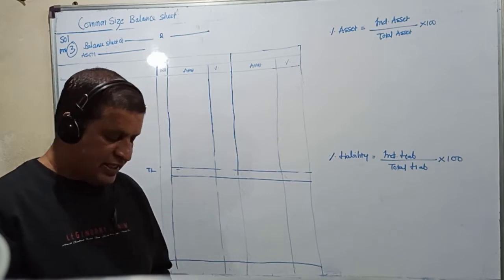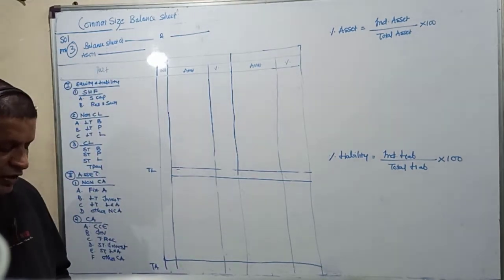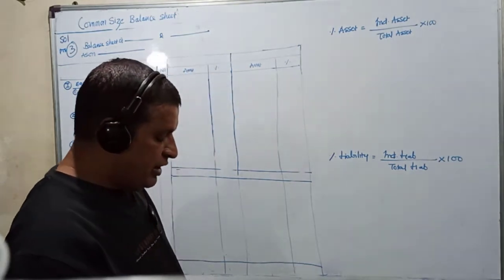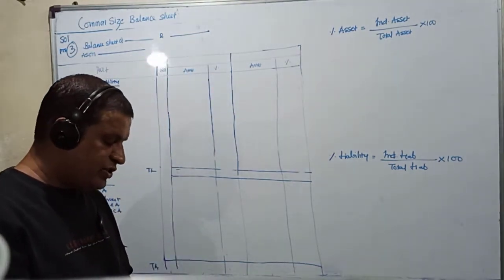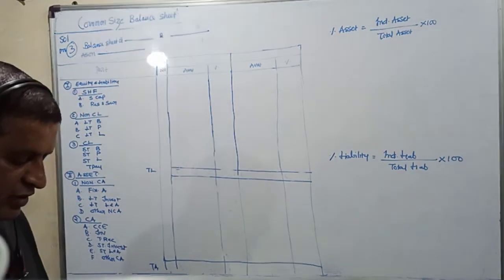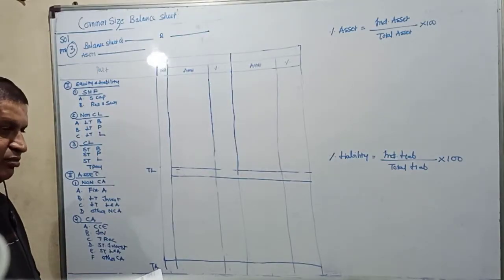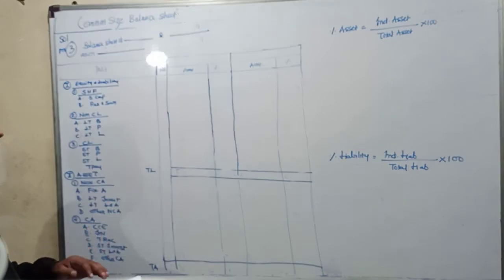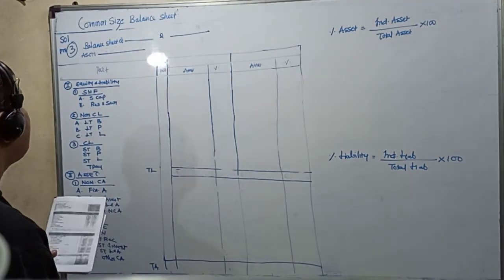Prepare a common size balance sheet, underline common size balance sheet, and comment on the financial position of A Limited and B Limited. The balance sheets of A and B Limited as on 31/3/14 are given below. Now, if you look at this, there are two different companies and the data is taken only for 1 year, the current year. So this is called inter-firm comparison.